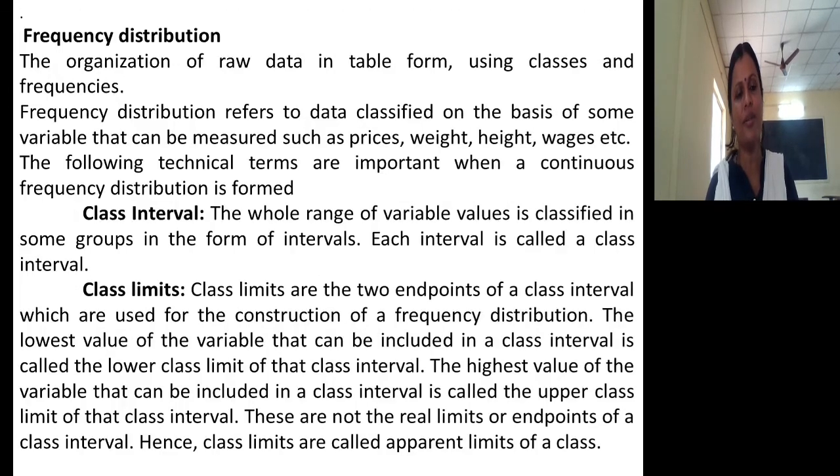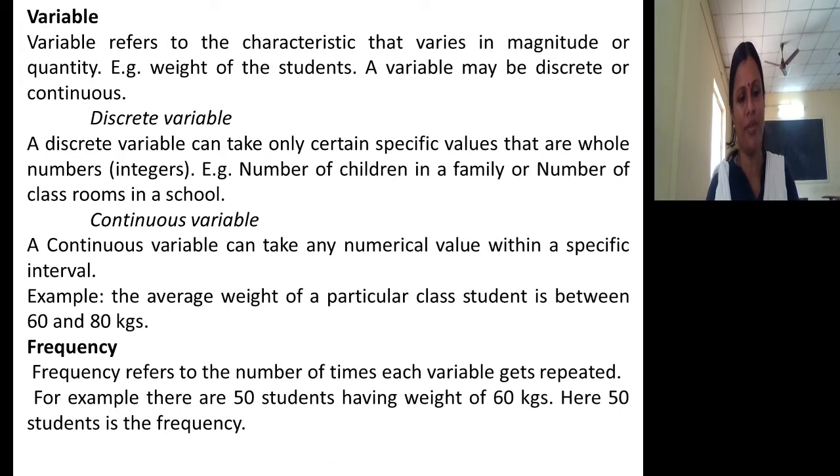So we discussed in detail what exactly a variable is. A variable is nothing but a characteristic that varies in magnitude or quantity. There are two types of variable, discrete variable and continuous variable. If a variable takes certain specific values, that is called a discrete variable. If a variable takes any numerical value within a specific class interval, then that is called a continuous variable.